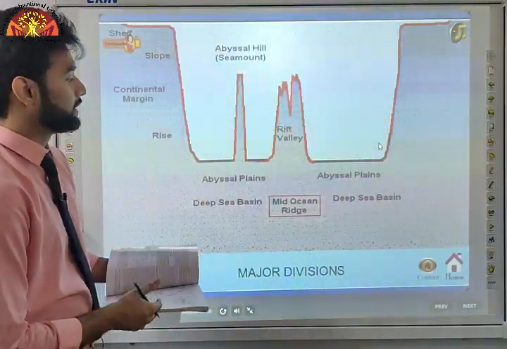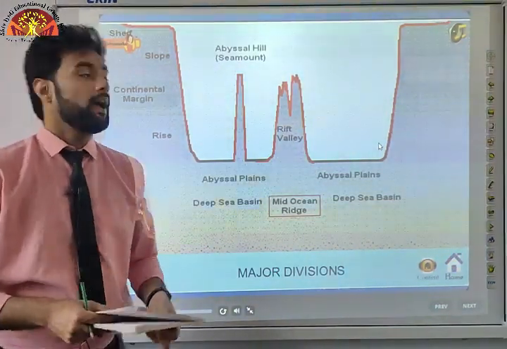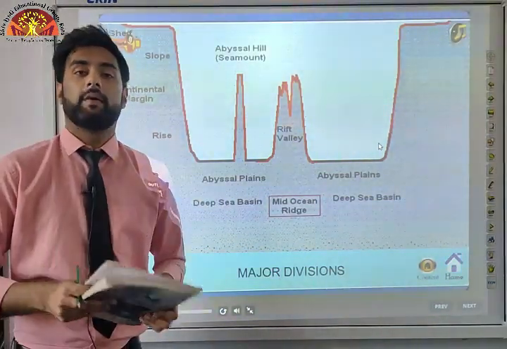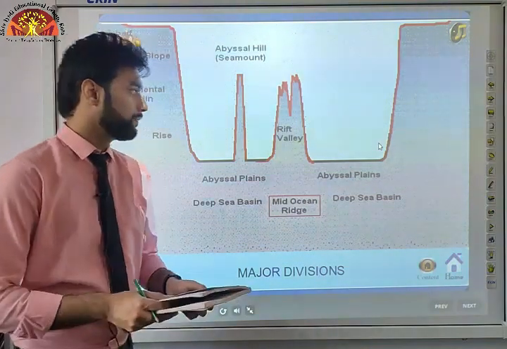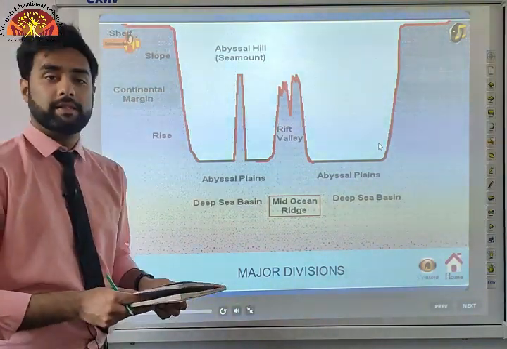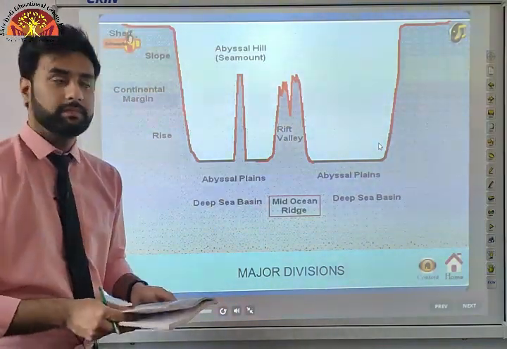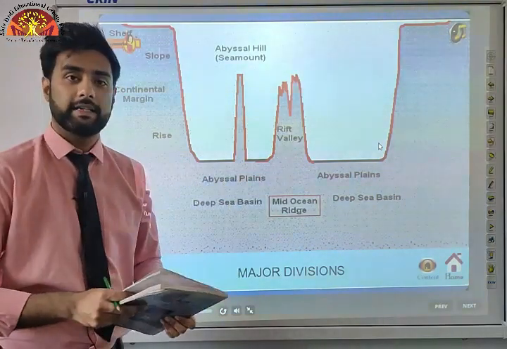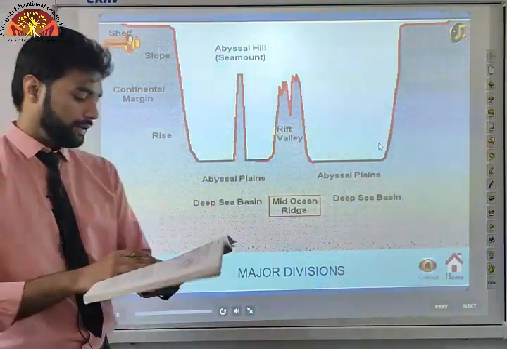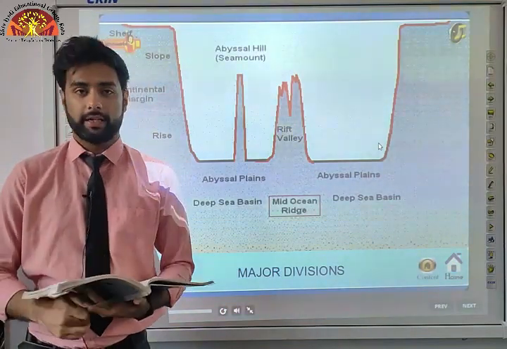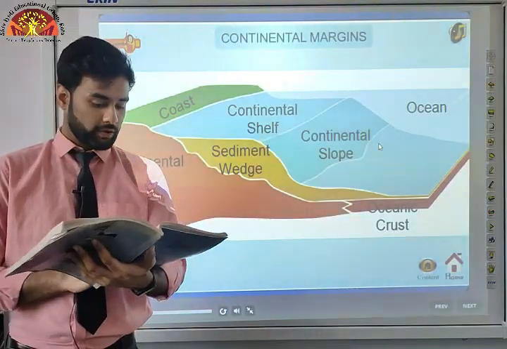Now, here are the major divisions. Abyssal plains are the plains of the ocean floor. Then we have abyssal hills or seamounts. Then we also get rift valleys. Now let us read about them. First come the continental margins. Now let us see what continental margins are.